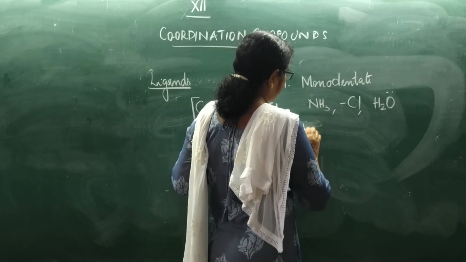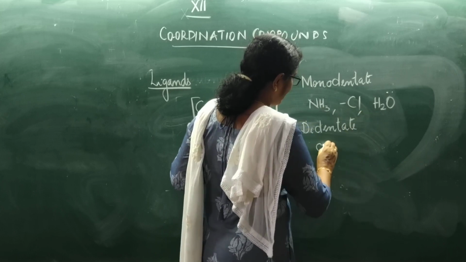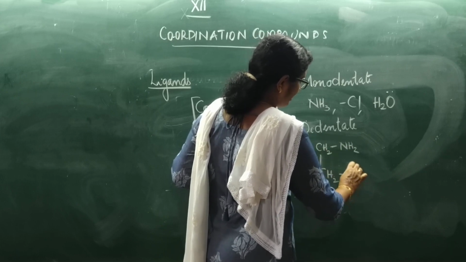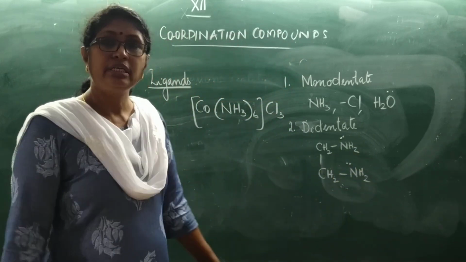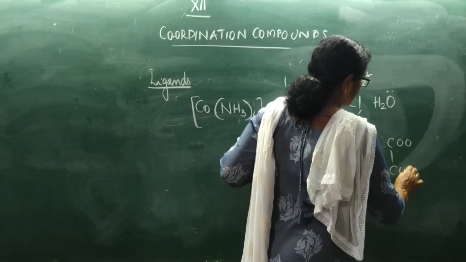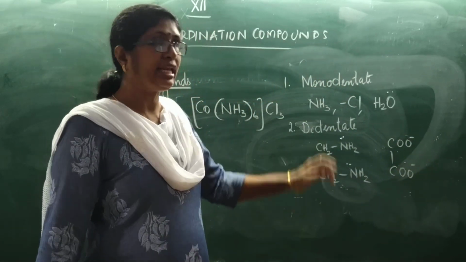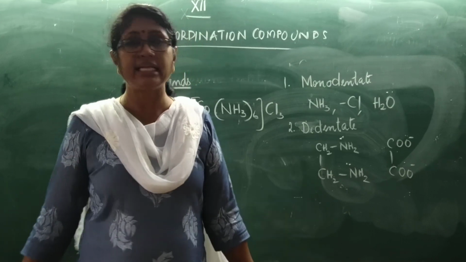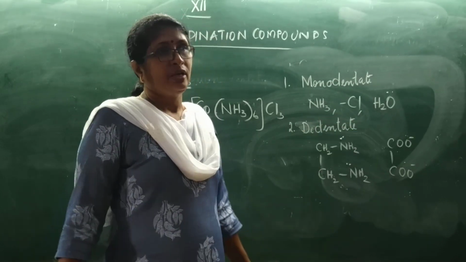Then bidentate ligands. For example, ethylene diamine, CH2NH2, CH2NH2. Each of them has one donor, so it is a bidentate ligand. Oxalate ion, COO minus, COO minus. Here these oxygen atoms can act as donor atoms, so it is a bidentate ligand. So an example for a bidentate ligand is either ethylene diamine, which is a neutral molecule, or oxalate, which is an ion.